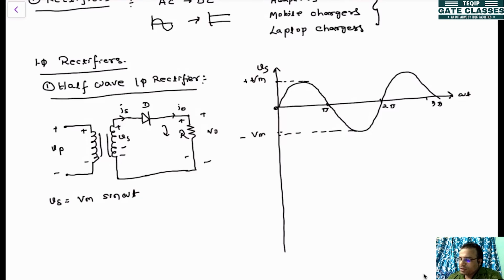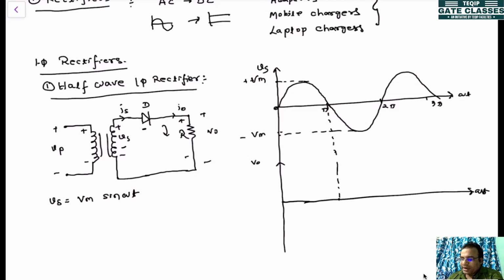So if you plot the output voltage for this rectifier, V0 from 0 to pi will be the same reflection of the input voltage. If it is an ideal diode, there will be no voltage drop.